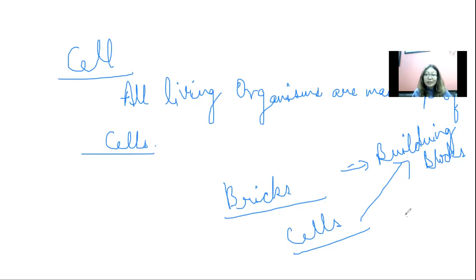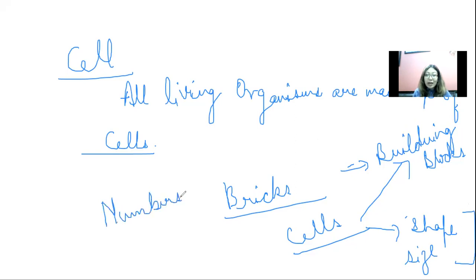So this is how the cell is known as the structural unit of life, because the different shapes and sizes are also given by the cells only. The cells have different shapes, they vary in numbers, and they have different sizes.